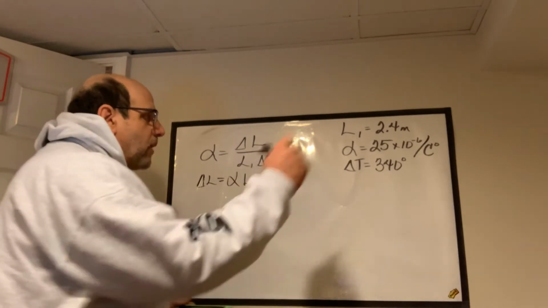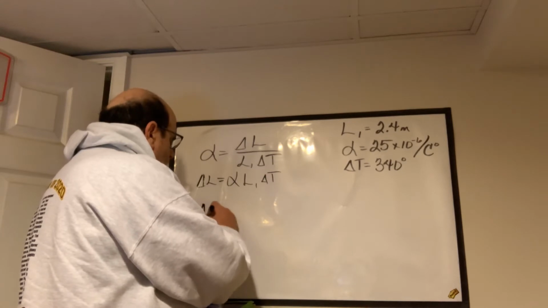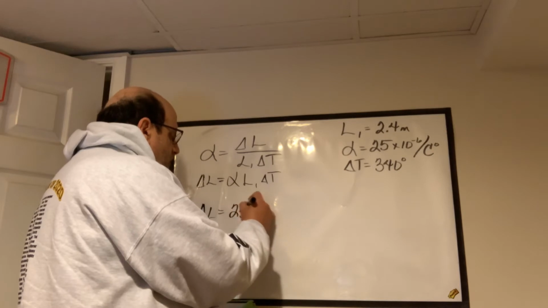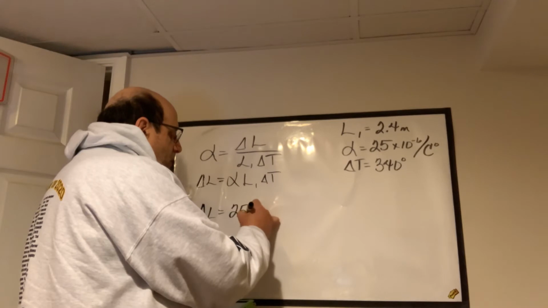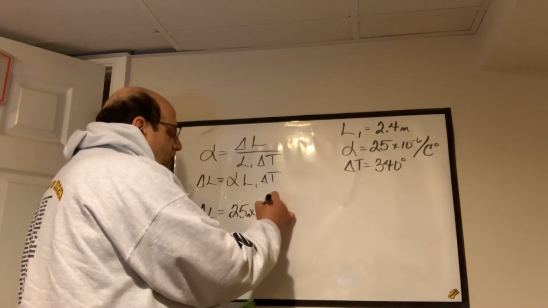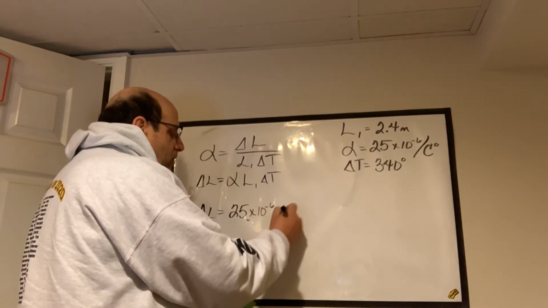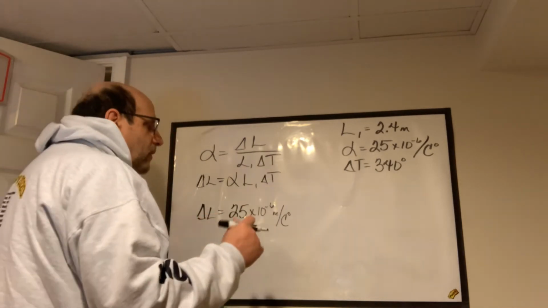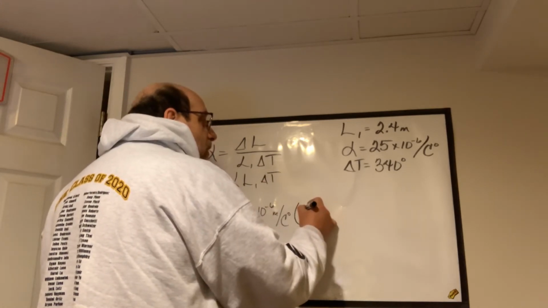So let me write it out. Alpha is 25 times, we'll say meters, because we're starting with meters, times 10 to the negative sixth, and we'll put it over here, meters over Celsius degrees, and we're going to multiply that by our original length.